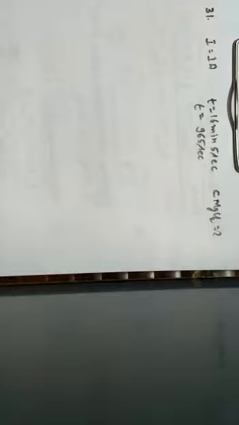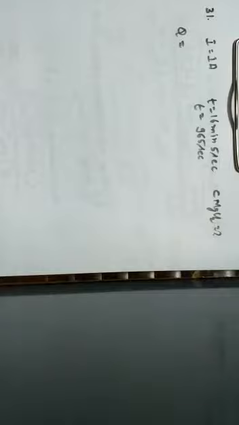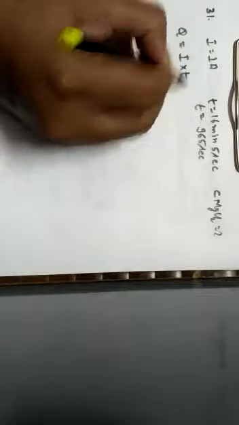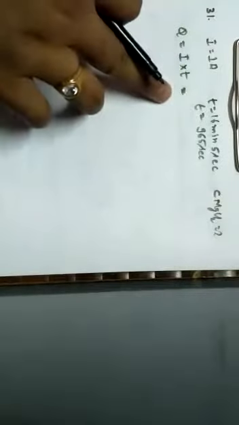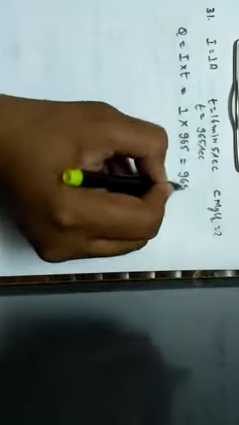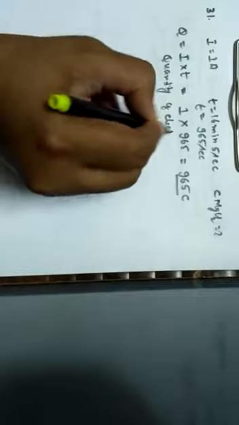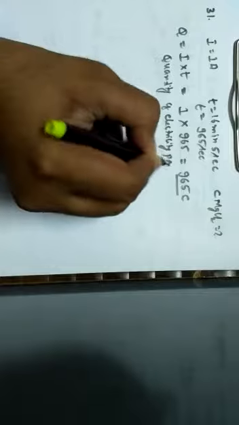And it has been given that we have to identify the concentration of magnesium chloride. Here we know that Q, that is the quantity of electricity passed, is equal to I into T. Here the values of I as well as T have been given. The value of I is 1 ampere. Time in seconds is 965 seconds, which gives 965 coulombs. This is the quantity of electricity passed.